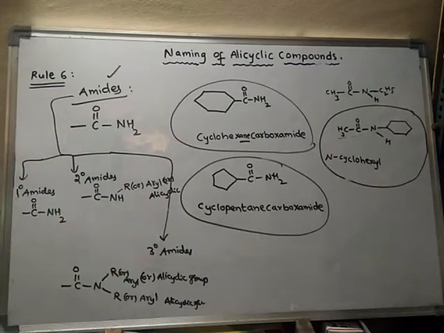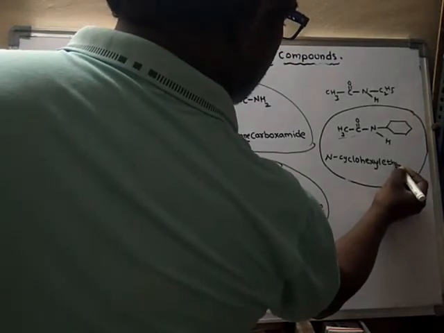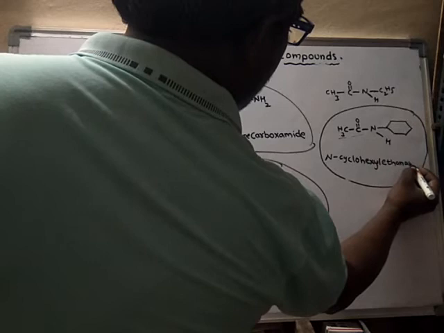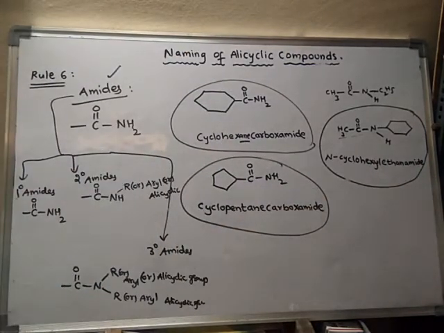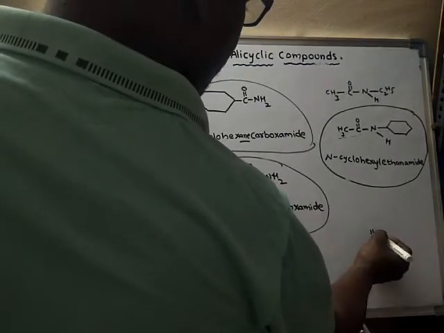Hence, as it is a two carbon chain, it is ethanamide. The name of this compound is N-cyclohexyl ethanamide. Suppose it is like this, what is the name of this compound?